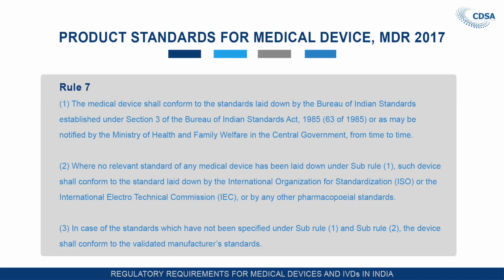In case the standards have not been specified under Sub-Rule 1 and Sub-Rule 2, the device shall conform to the validated manufacturer standards. So, in case there is no standard available anywhere, either in BIS or internationally, the manufacturer has to make his own standards and follow it. This Sub-Rule 3 is the most important and quite relevant in case of standards of medical devices moving in the market, or which you intend to manufacture and whose standards are not available anywhere in the world. You have to develop your own standards, and how to develop them will come in subsequent slides.